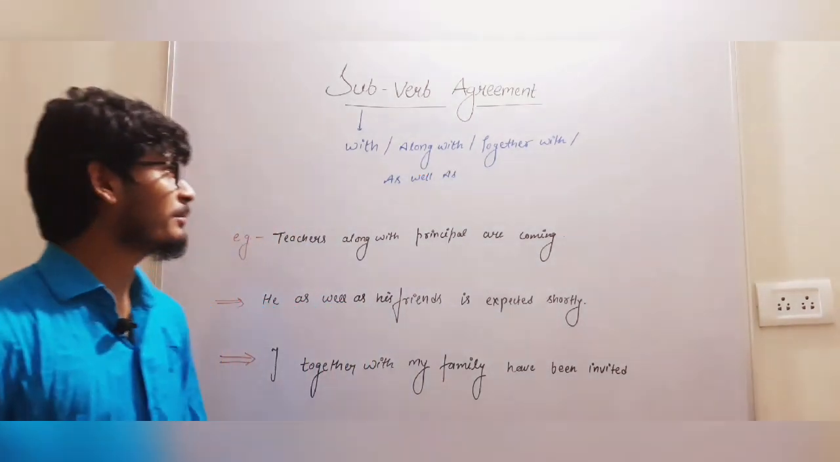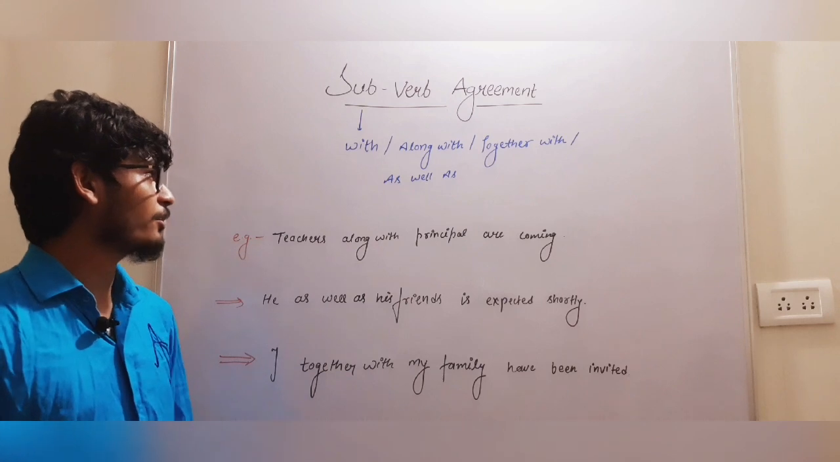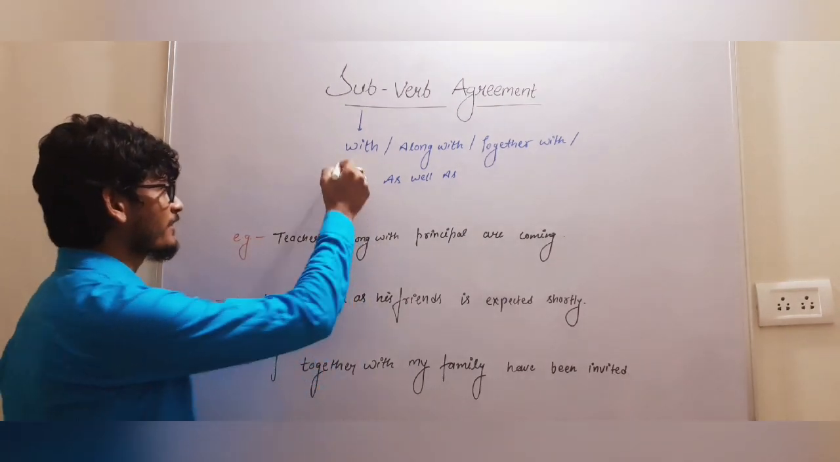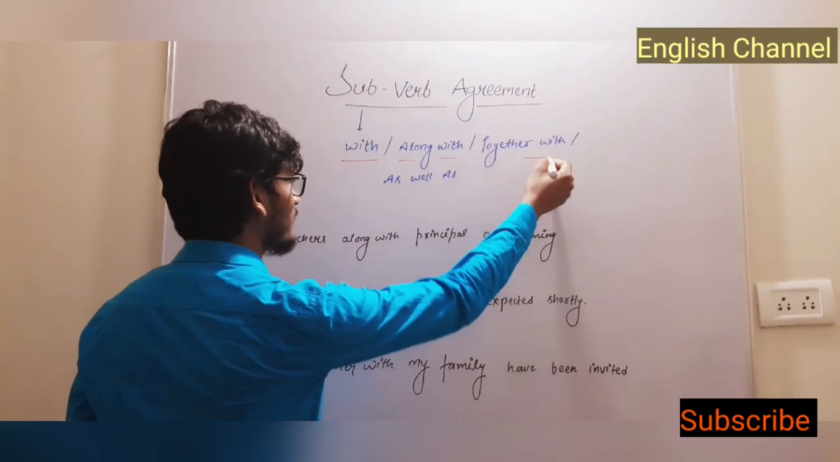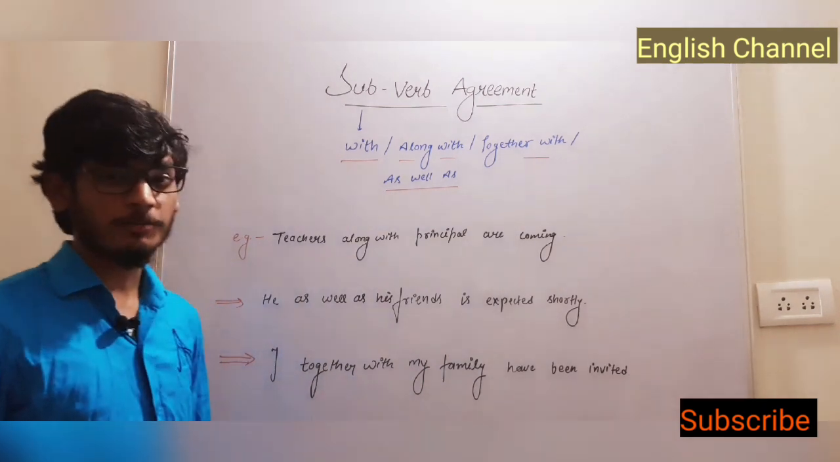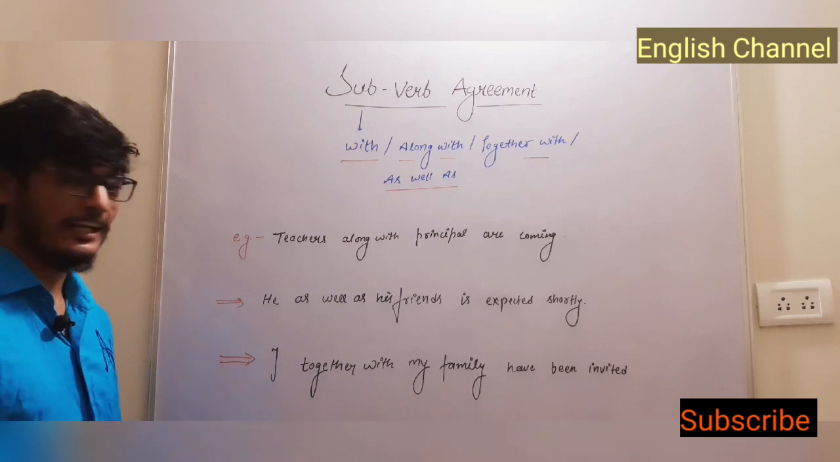Today I have brought a very important topic for you, that is subject verb agreement. Of course, you are familiar with this term, but I have brought some special cases like with, along with, together with, and as well as. How can we make our verb agree with these words? So let's start.